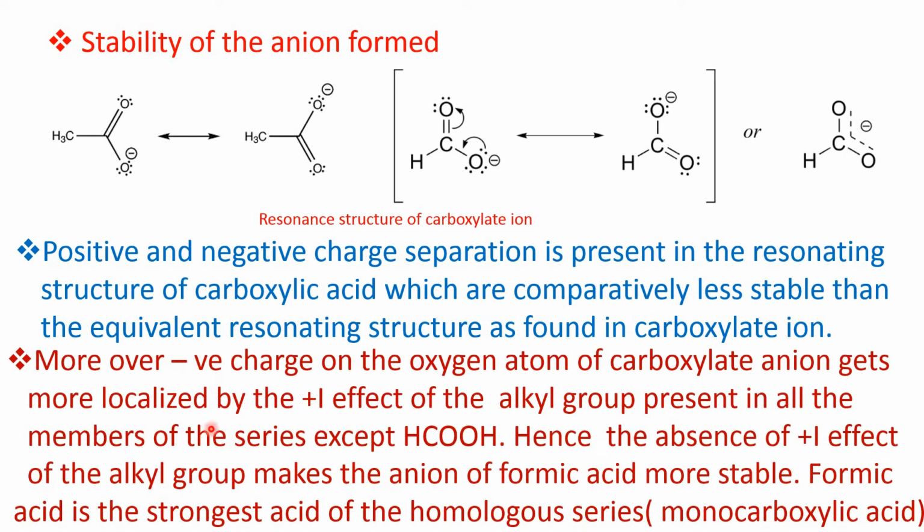Now the second part, which I already explained. Moreover, the negative charge on the oxygen atom of the carboxylate anion gets more localized by the plus I effect of the alkyl group present in all the members of the series except formic acid. Hence, the absence of the plus I effect of an alkyl group makes the anion of formic acid more stable. So, formic acid is the strongest acid of the homologous series.